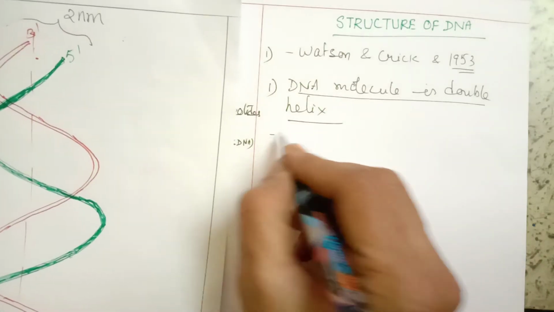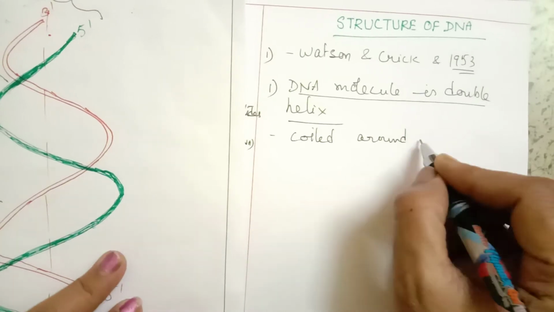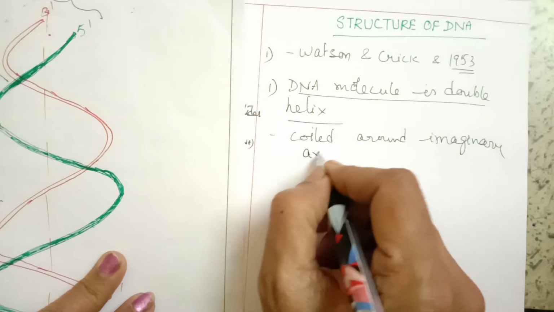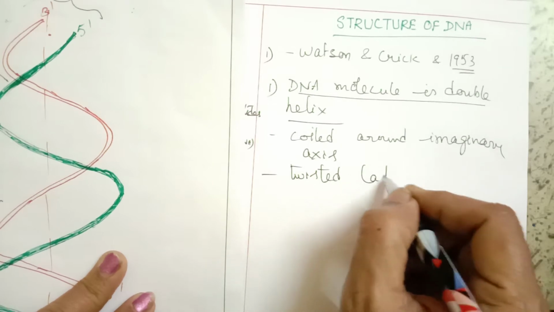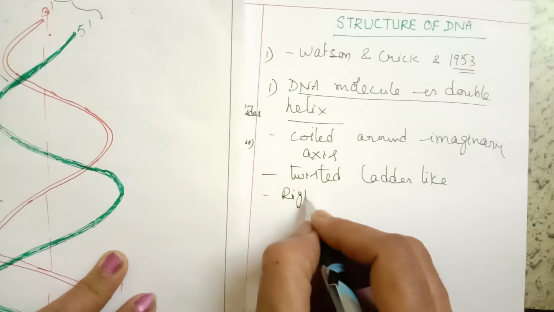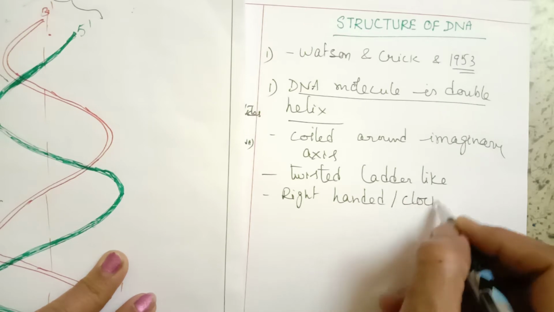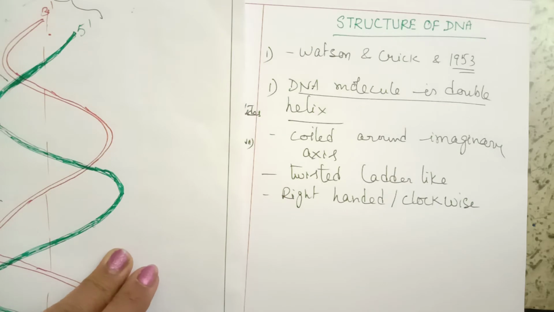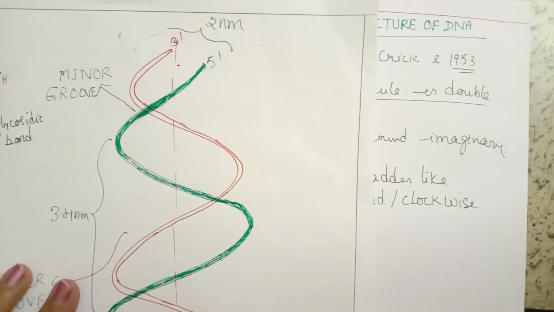So what are the points we can write here? They are coiled around an imaginary axis and they show a twisted ladder-like structure. And they show right-handed coiling. The coiling is right-handed, or it is called a clockwise coiling. And they coil in such a way that they leave two gaps.